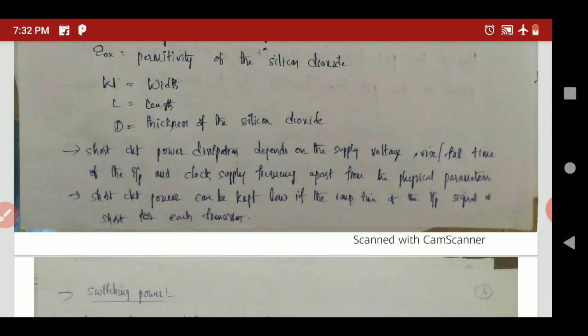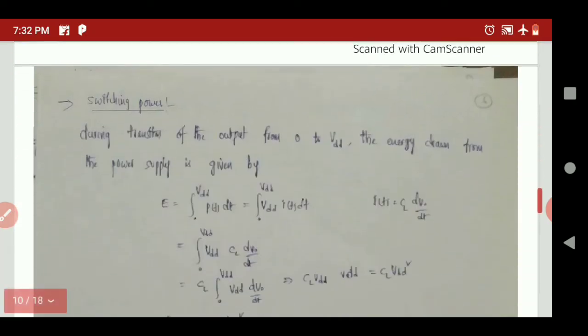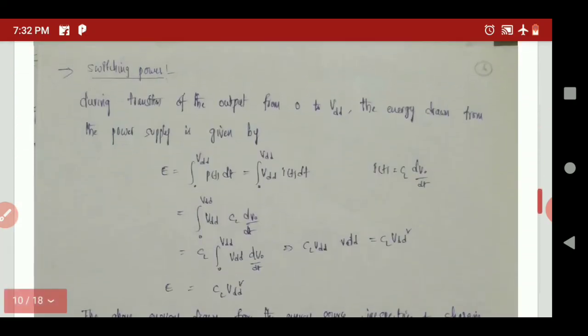So that is one of the important short circuit power dissipations. If you want to reduce the short circuit power dissipation, the transition time of the input signal is reduced. Obviously the short circuit power is also reduced. So that is a compensation technique.